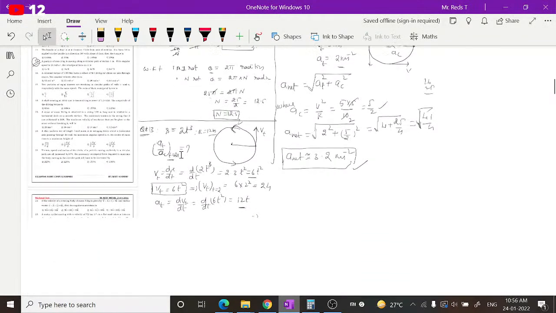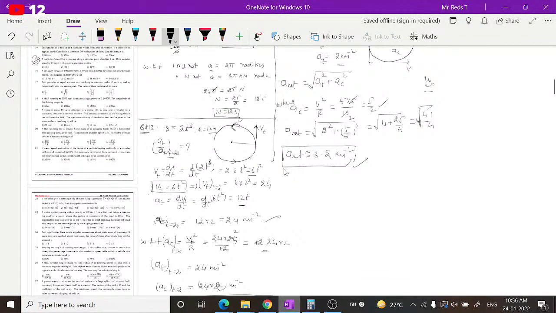So let us do it here only. Centripetal force. Question number 15. What is given here?